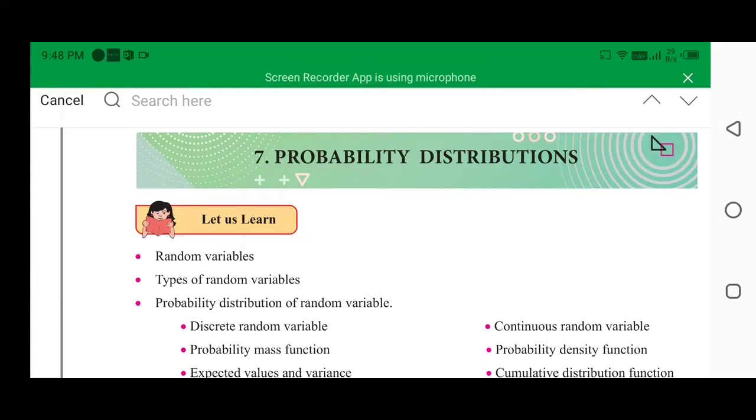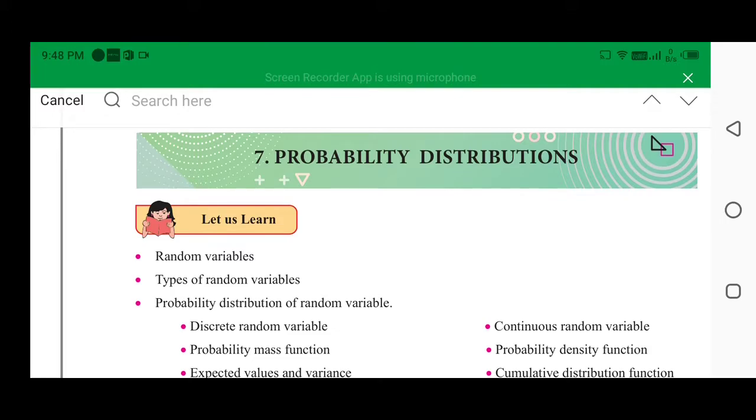Next topic is probability distribution. This is the extension of the 10th standard topic, and some part we have studied in the 11th standard. Now we are in the 12th standard, that is probability distribution. Distribution means we have to draw the table of all possible outcomes. In this we will study about the random variable.